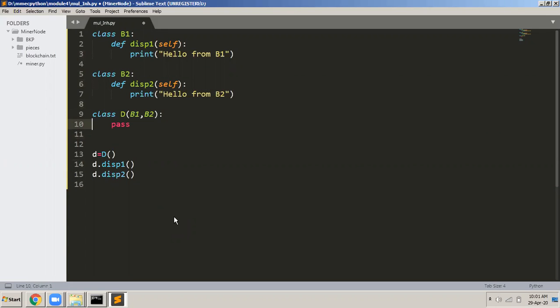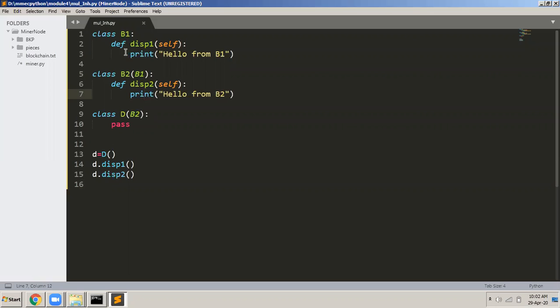Now, in Python, this is possible: class D(B1, B2). Multiple inheritance is possible. But if multiple inheritance were not possible in Python, we would have done it like this. Look at this, I just changed the program a little bit. First, class B1 and class B2 were written simple, as two different classes.